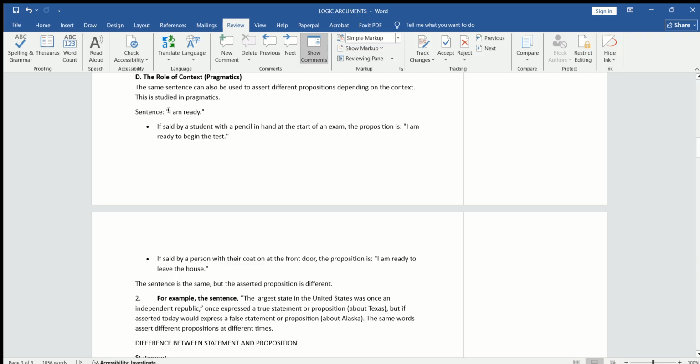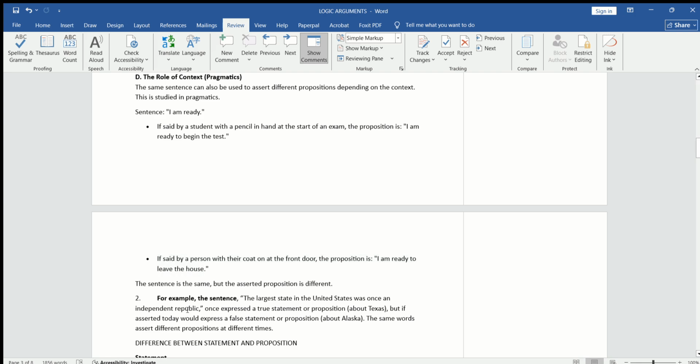The sentence is I am ready. If it is said by a student in the examination hall, what should the preposition be? If the same sentence is said by any person who is leaving his house, that is the preposition.